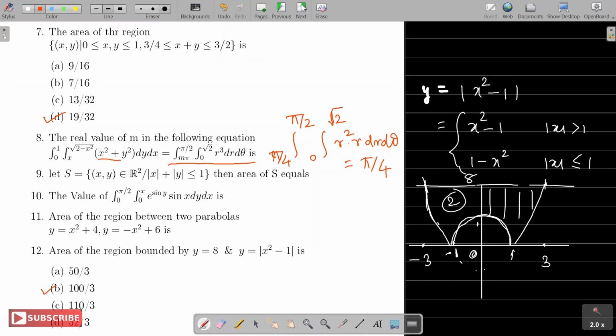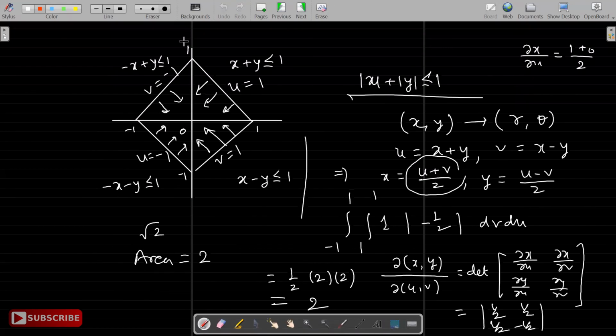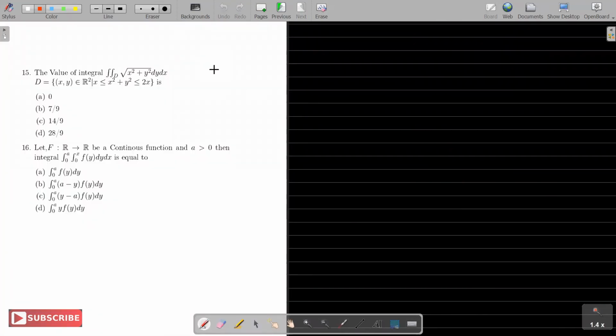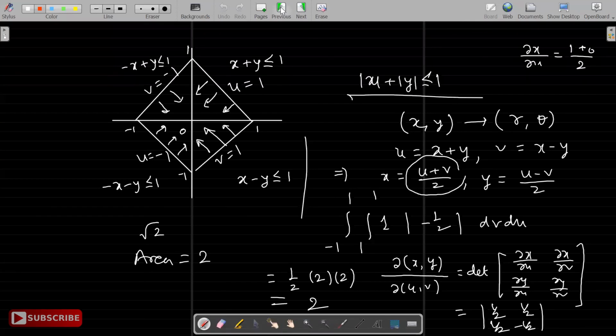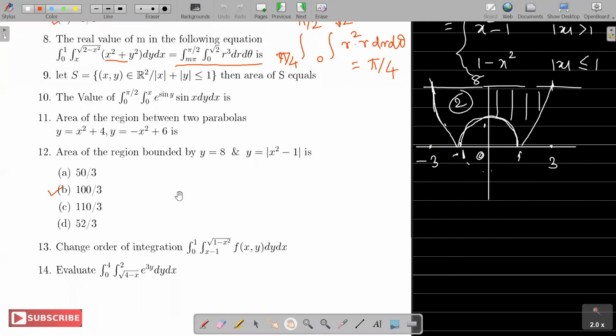Maybe in one more problem, there are some more problems. 13, 14. I think in the 13th problem there was one correction: it's e raised to 3y.